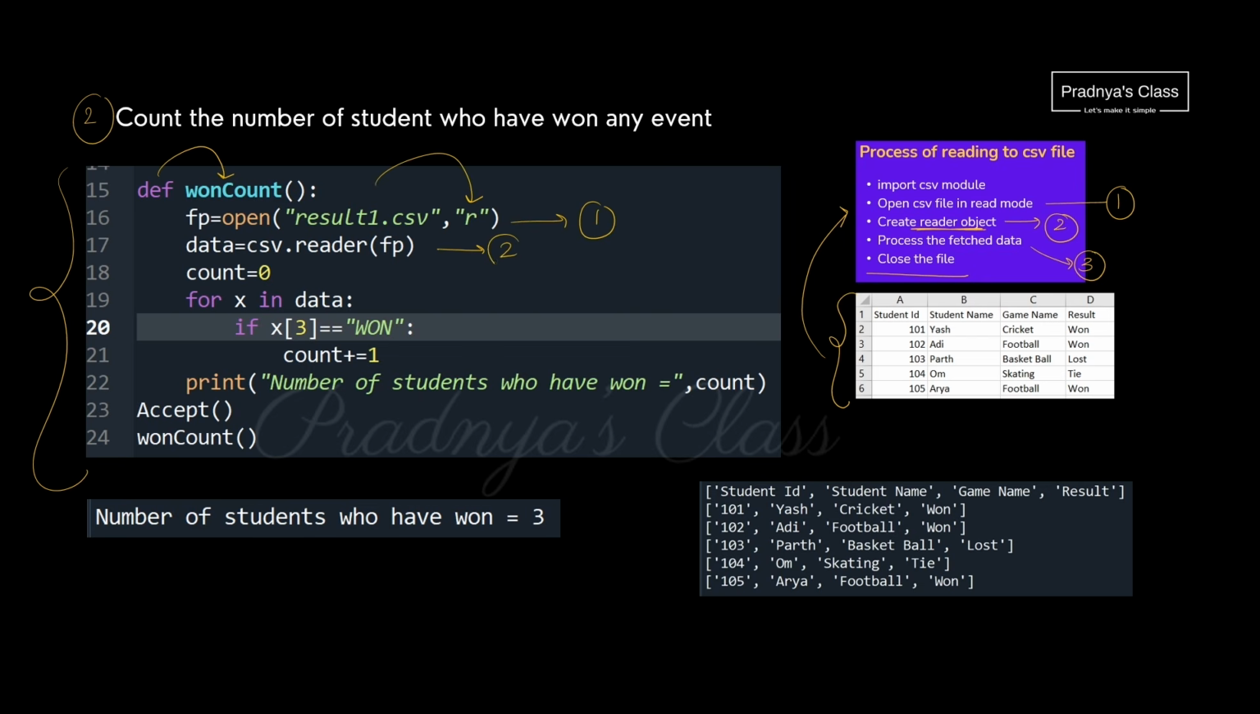Important step is to create reader object with the file pointer. Now we need to process the fetch data. With the reader object, we got the data in this format. Now we will be iterating over the list one by one.